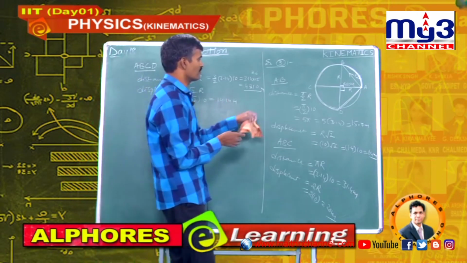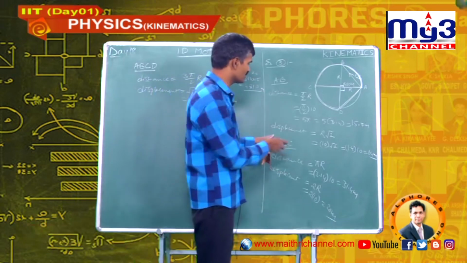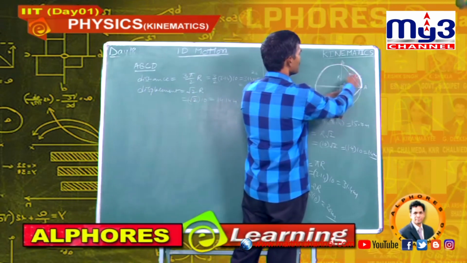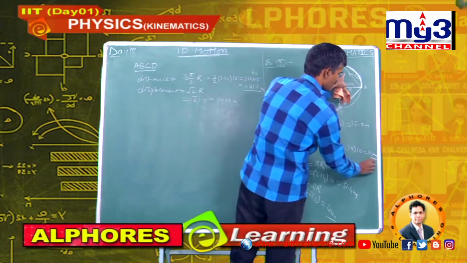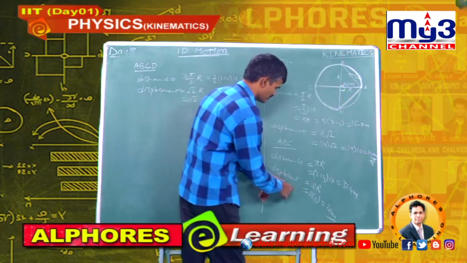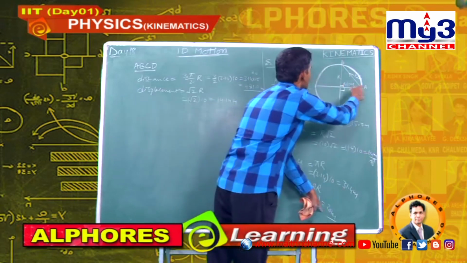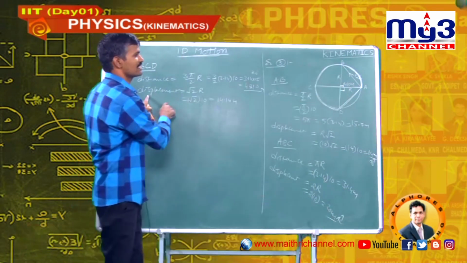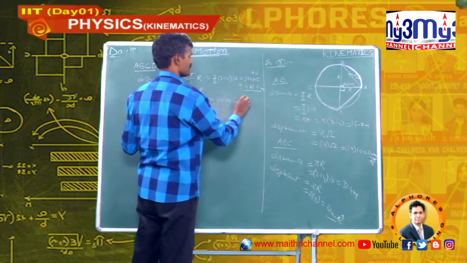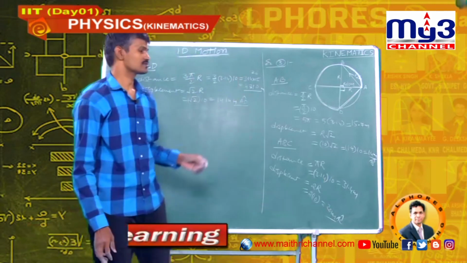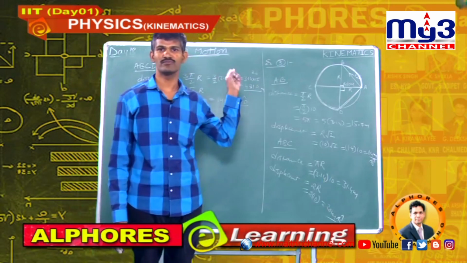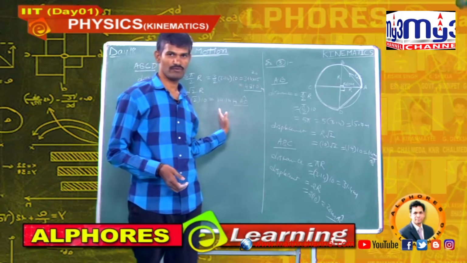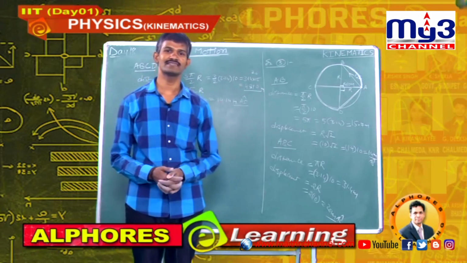Here, we generally forget to mention the direction. In this case, this is AB, so add this AB cap. Here we have to mention the direction, that is AC cap, and here we have to mention the direction, that is AD cap. That's all. Students, we will discuss some more examples tomorrow onwards. Practice well to gain more knowledge on this distance and displacement topic.